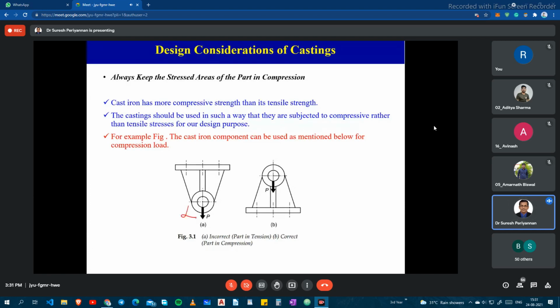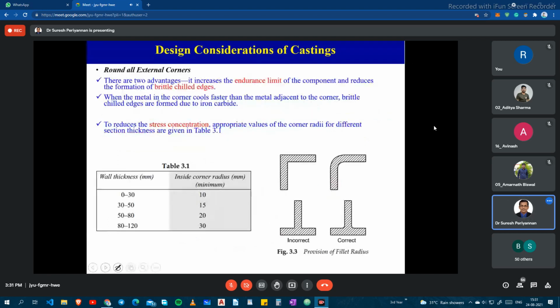This is the wrong place to apply, but in this place we can apply. We can use cast iron in this place. Okay. And these are round corners, and you know very well there are two advantages. They increase the endurance limit of the component and reduce the formation of brittle and chilled edges.